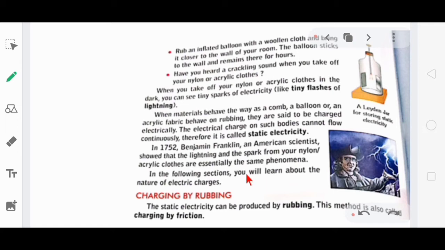So, students, now we are given a method of charging by rubbing, and what is that? Static electricity can be produced by rubbing two bodies. When two bodies rub each other, transfer of electrons takes place there. This method is called charging by friction.